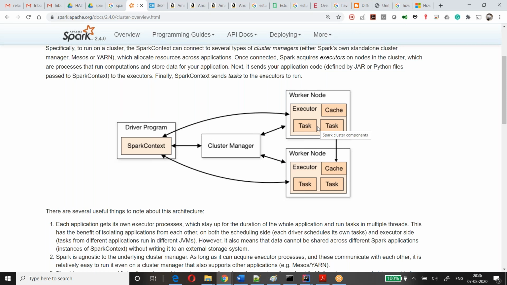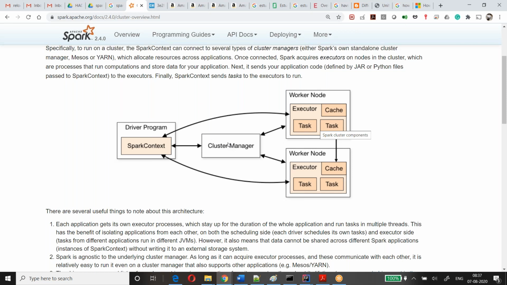It will create stages, and every stage contains a set of tasks. Then it will submit to the cluster manager. Look here. Once the driver program prepares everything, it will go and talk to the cluster manager. Who is the cluster manager? In Spark, there are 3 types of cluster managers supported for now.